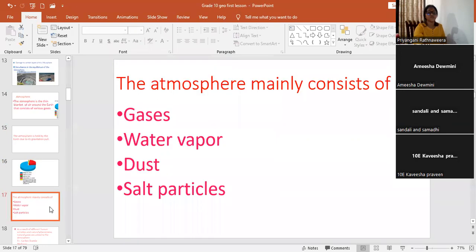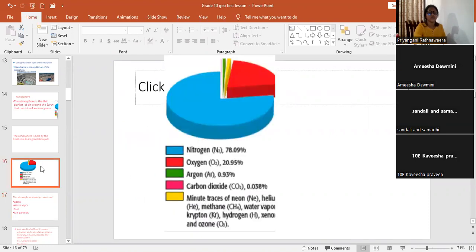The atmosphere mainly consists of what? This is the composition of the gases in the atmosphere. Okay?